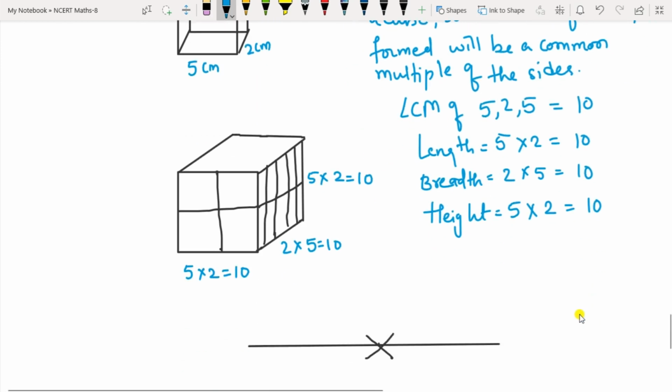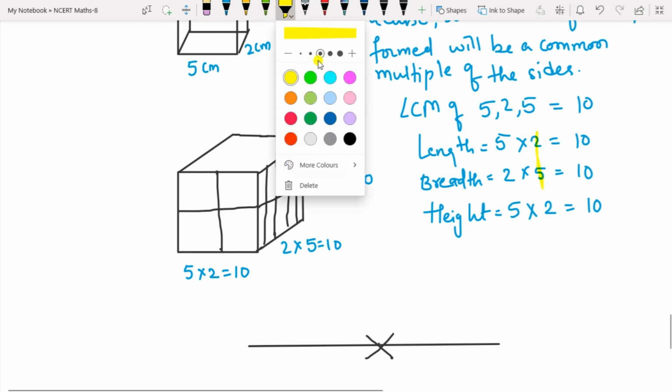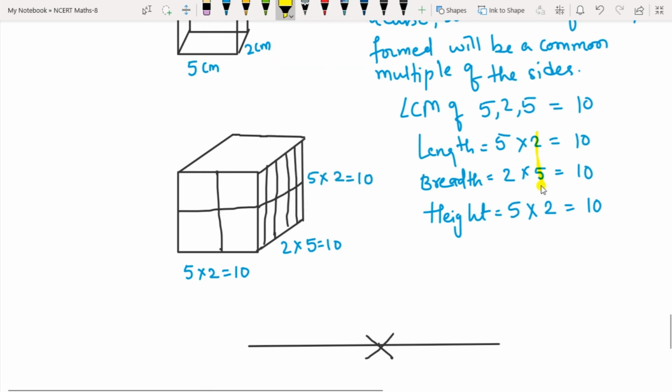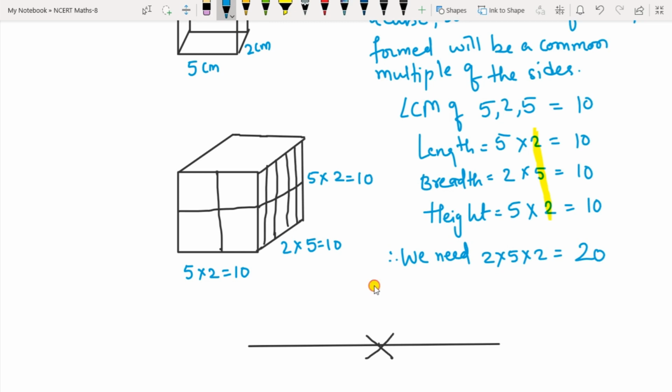Okay, so how many more cuboids do we need? So therefore we need 2 into 5 into 2, that gives you 20 cuboids to form a cube.